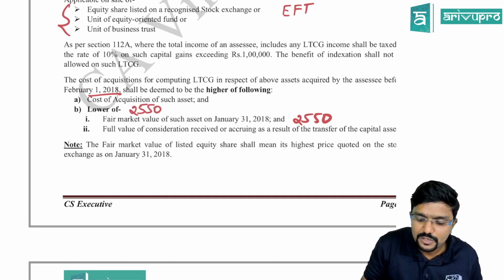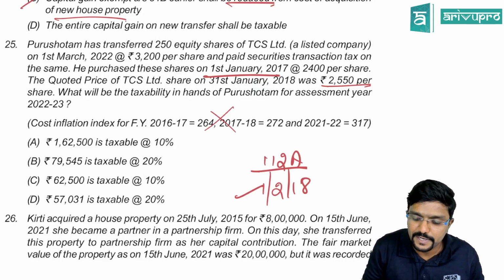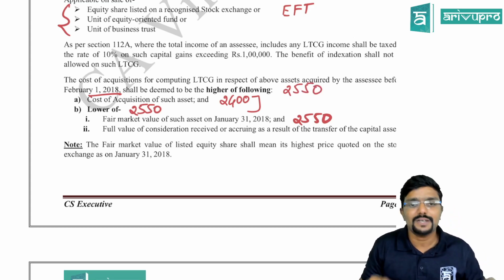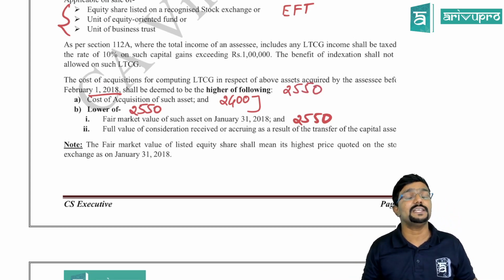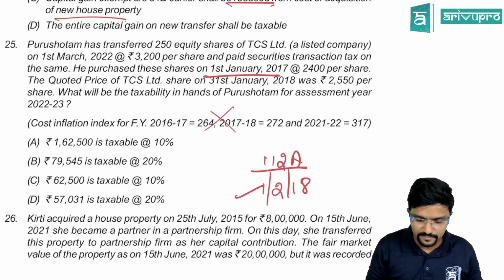Okay. Actual cost of acquisition is how much? On 1st January 2,400. So actual cost is 2,400. Whichever is higher we have to take, which is 2,550. So what is the cost of acquisition for this equity, listed equity shares? 2,550. Come on guys, we will do that.